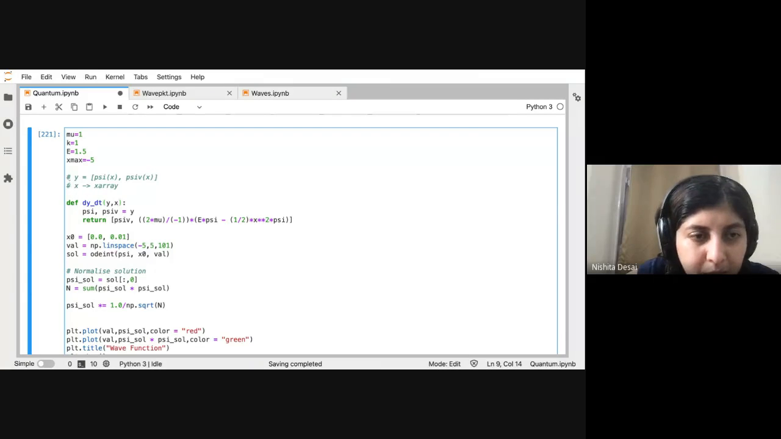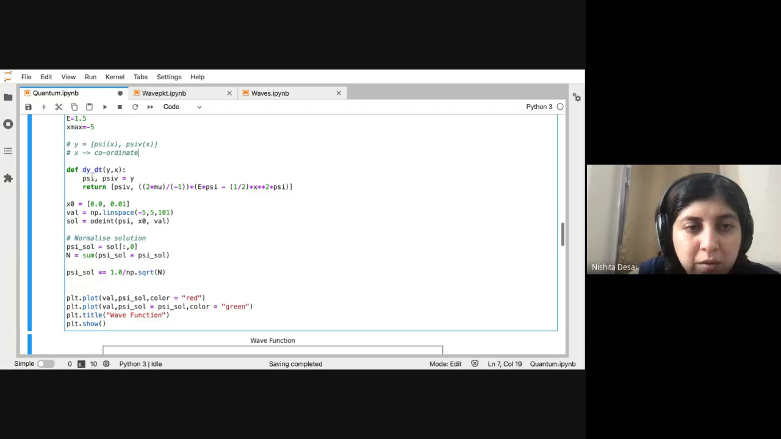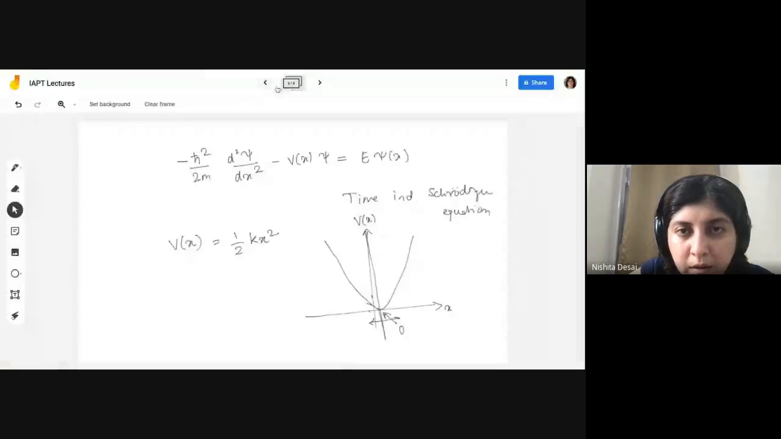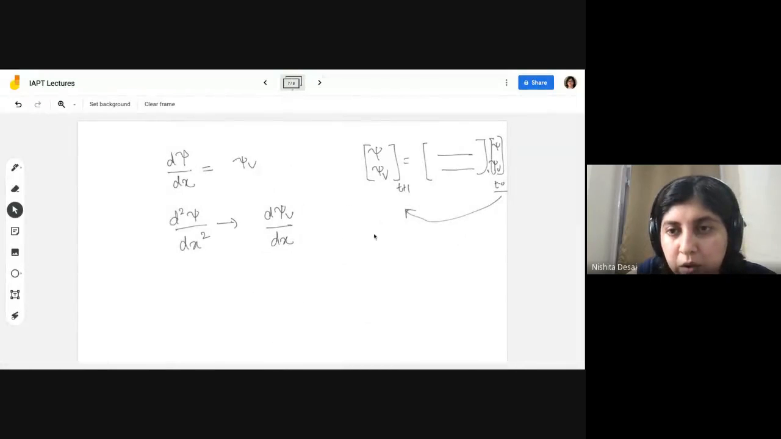Yeah. So this x is going to be essentially the coordinate. This is the function given. So y in this case is not a function. It is just this array that contains these two quantities. So let me go back to the Jamboard. Remember, we wrote the equation in this form, right? So you had psi and psi v. So this is what I'm calling y.